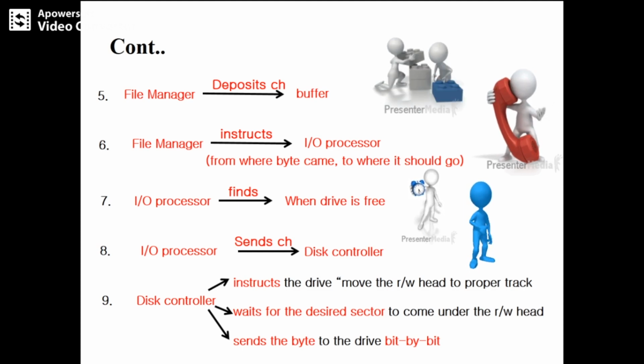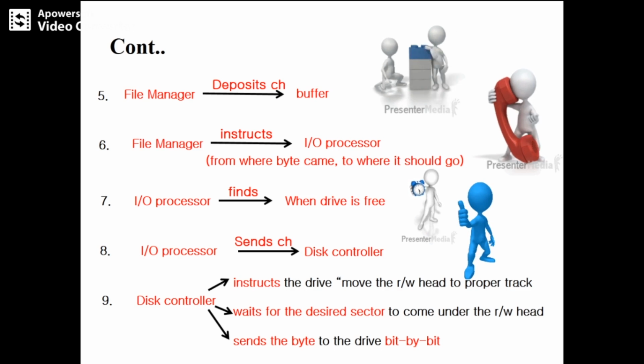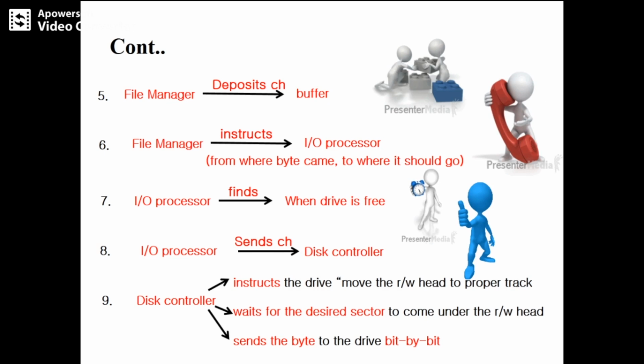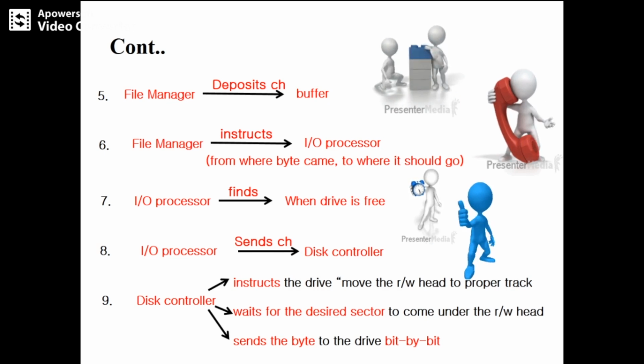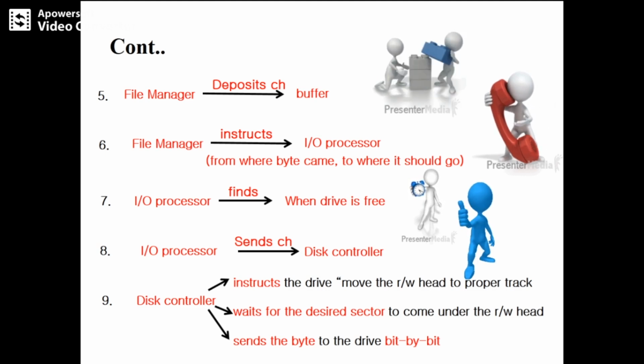The disk controller is going to control the disk, and it will take the character and instruct the drive to move the read-write head to the proper track, because now the disk controller knows exactly what the address is, since the I/O processor has passed the address to the disk controller.